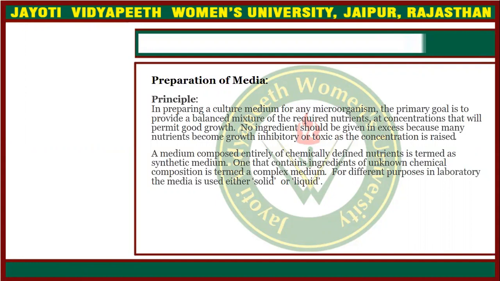And it is a simple media. It is also known as the basal media. For different kinds of media, that are the enriched media, we can use this nutrient agar as a basal media. So it is a very simple media and it can be used in the complex media.